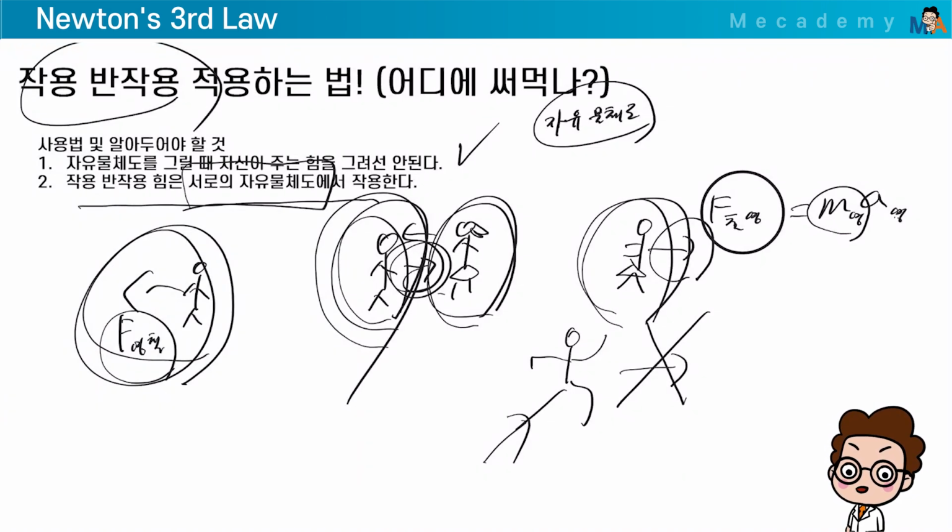Each other's free body diagram. If there are two moving objects, you need to draw two free body diagrams. If there is one moving object, you will draw one free body diagram. However, when drawing a free body diagram, you should not draw the force you are applying, but rather the force in the direction of the reaction that comes from applying it to another object. Remember this well. Through this method, we will properly learn about free body diagrams next time.